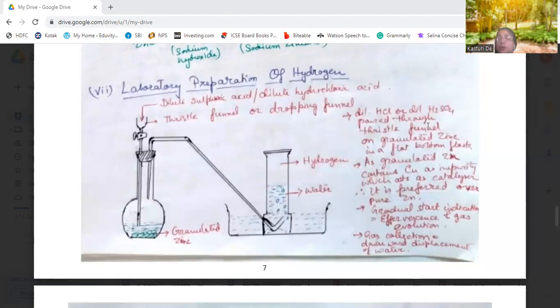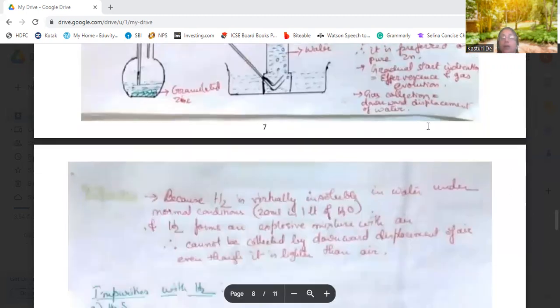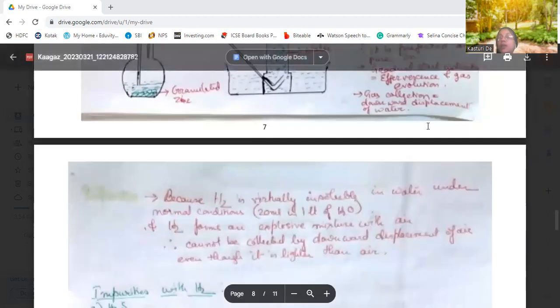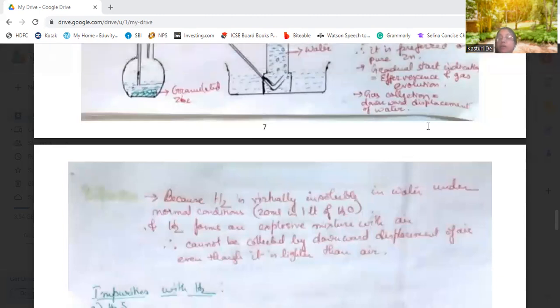When hydrogen is liberated, we can see effervescence or gas evolution, and this gas is collected over water, that is, by downward displacement of water. Why is it collected over water? Because hydrogen is virtually insoluble in water under normal conditions. Only 20 ml of hydrogen will dissolve in 1 liter of water. So it is virtually insoluble in water. That's why it is collected over water.